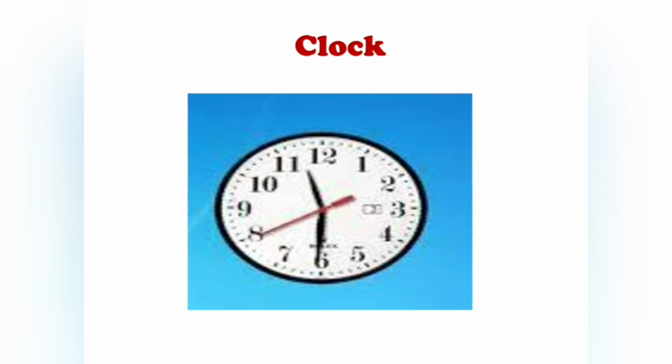I will give some examples of gadgets. The first gadget is clock. A clock displays the current time. We can change the clock's design also.